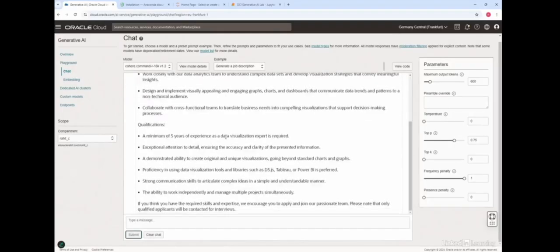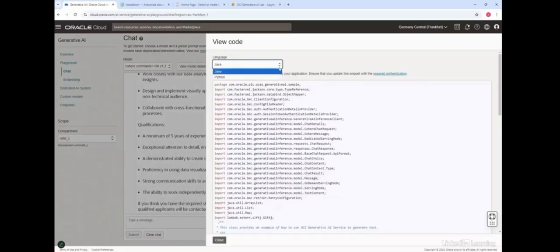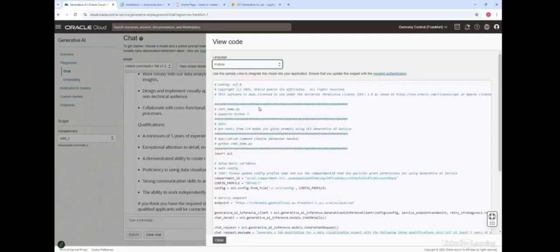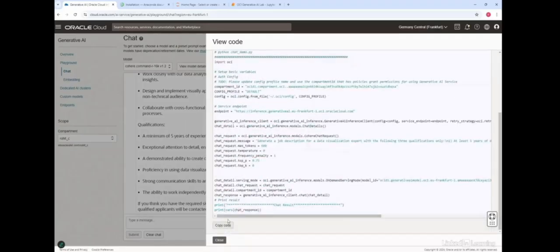Now what if I don't want to use the management console, but rather use the same thing in a program using an SDK programmatically? So the way you do that is you click on view code, and console makes it super easy, and I can see the code to execute this in both Java and Python. So I'll click Python here, and you can see the code is listed right here. I can copy this code, and now I can run this locally on my machine.